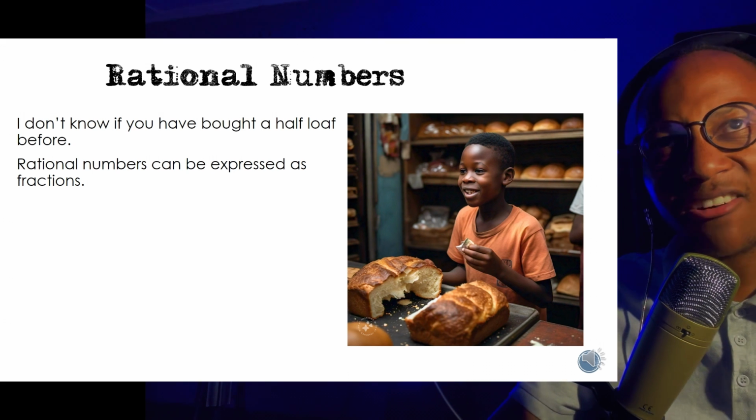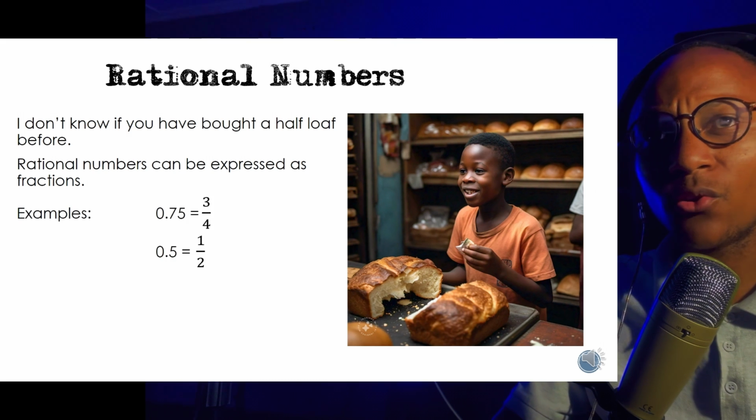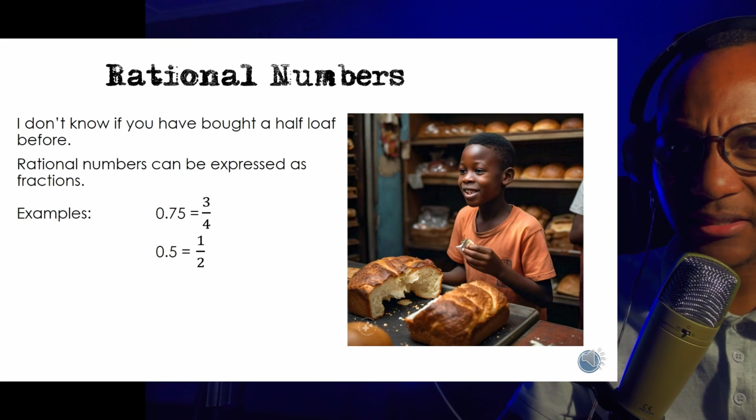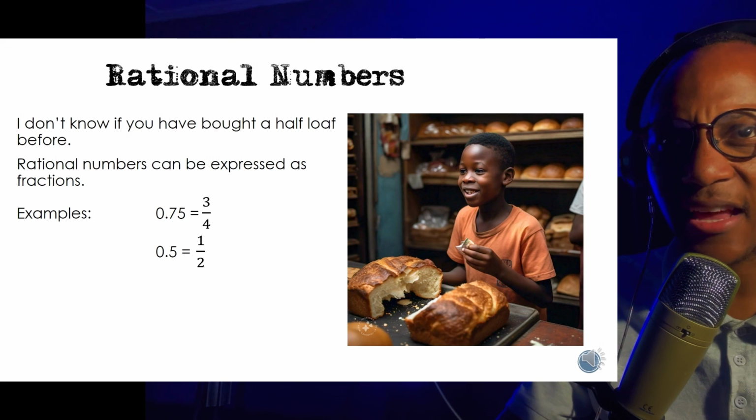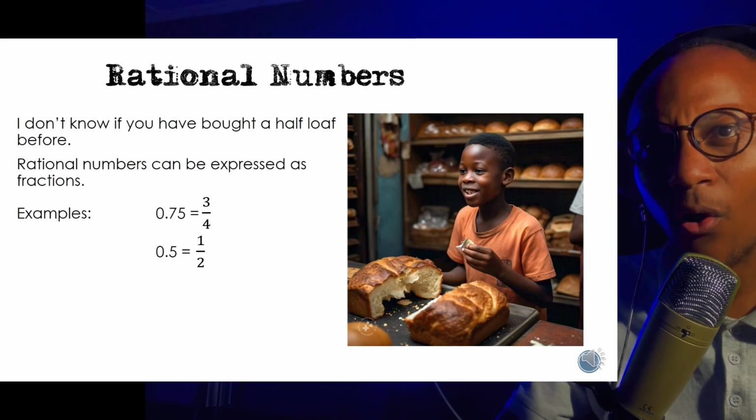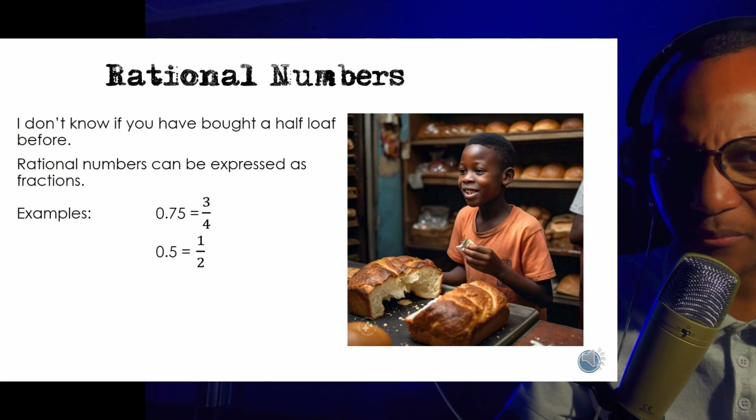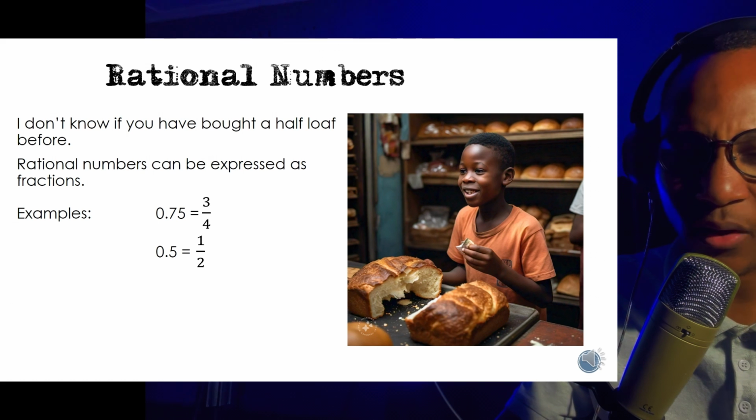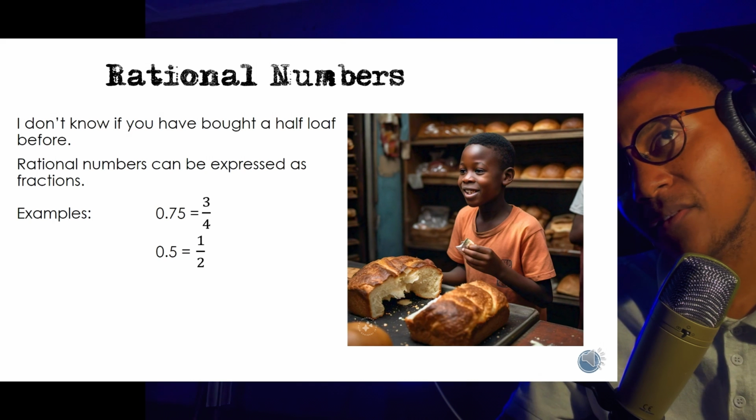Rational numbers can be expressed as fractions. So 0.5 can be expressed as half. You can say I want 0.5 of a loaf, or I want half of a loaf. It just means the same thing. So 0.5 can be expressed as a fraction. Fractions are numbers with one number on top and one below. So 0.5 is the same thing as half.